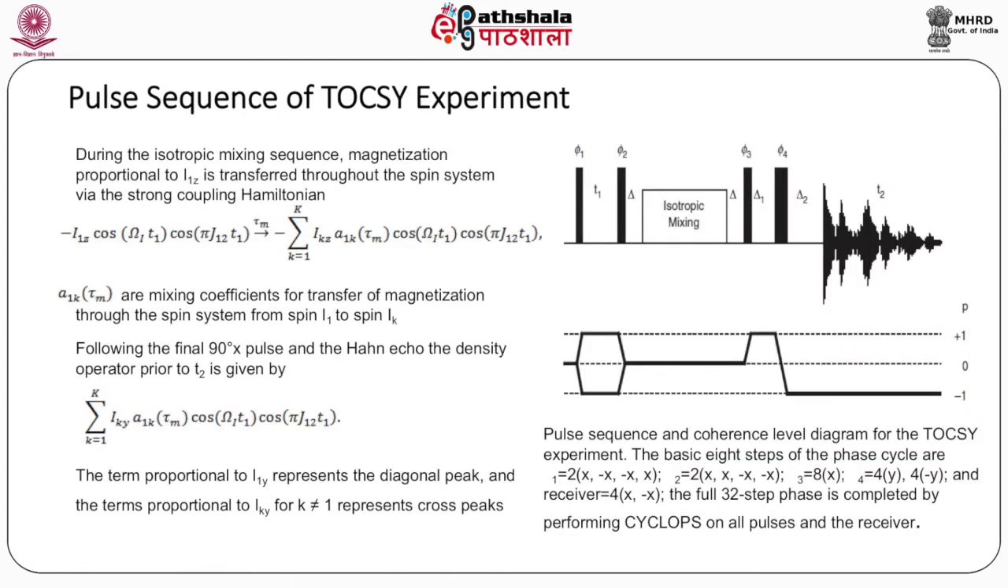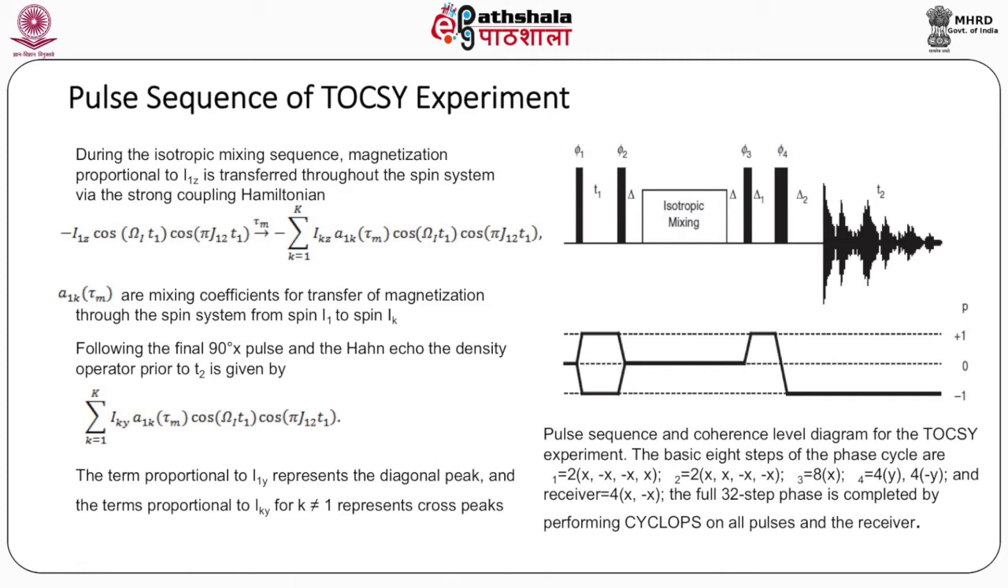Let us actually also learn the mathematics and the pulse sequence for the TOCSY experiment. The pulse sequence is shown on the right side top. The pulse sequence and coherence level diagram for the TOCSY experiment is shown. The basic 8 steps of phase cycle are: phi 1 is equal to 2(x, -x, -x, x), phi 2 is equal to 2(x, x, -x, -x), phi 3 is equal to 8x, and phi 4 is equal to 4y, 4(-y).